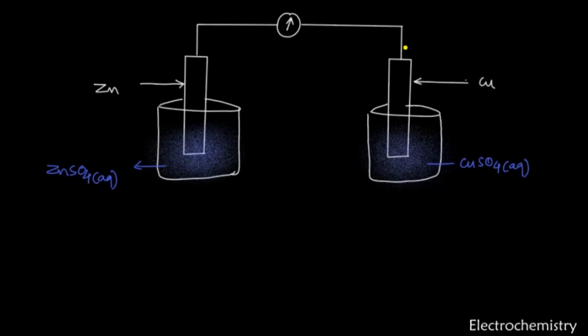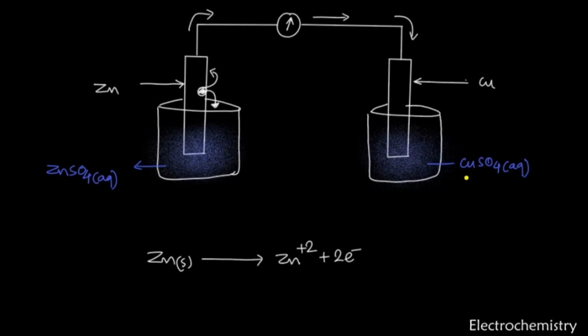Now when the circuit is completed, the zinc atoms present here dissociate. Zn, which is the solid electrode, dissociates into Zn2+ and gives 2 electrons. These 2 electrons flow through the zinc electrode to reach the galvanometer, which shows some deflection, and they continue on. This is the direction of flow of electrons. This is how the electrons reach the copper electrode. Now you know that copper sulfate is dissociated into Cu2+ and SO4 2-.